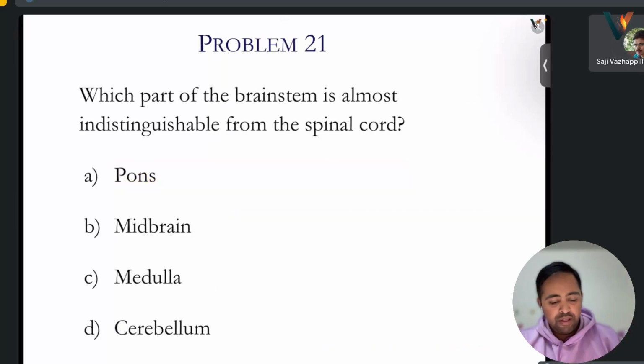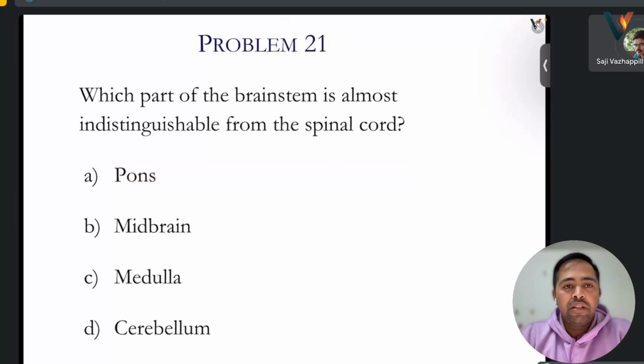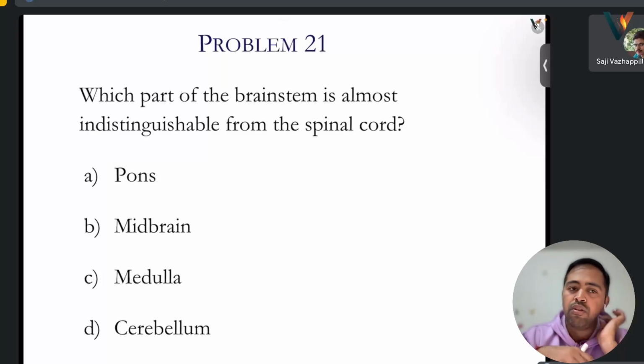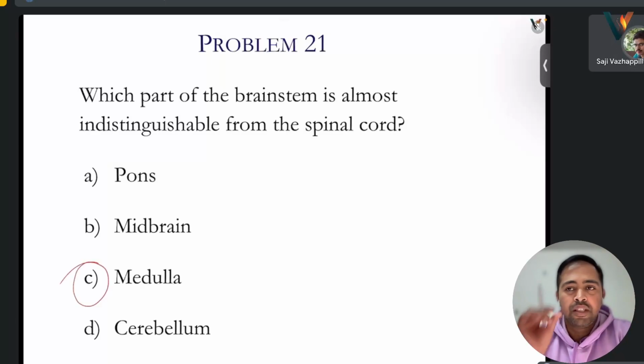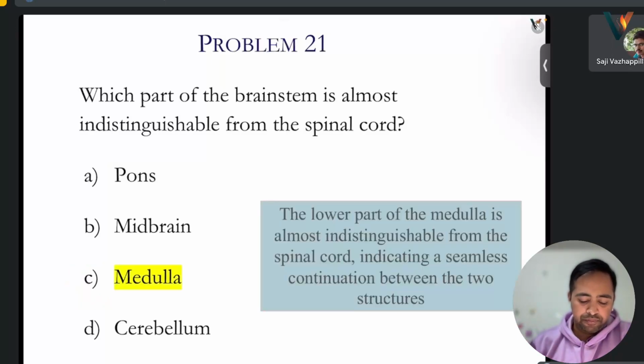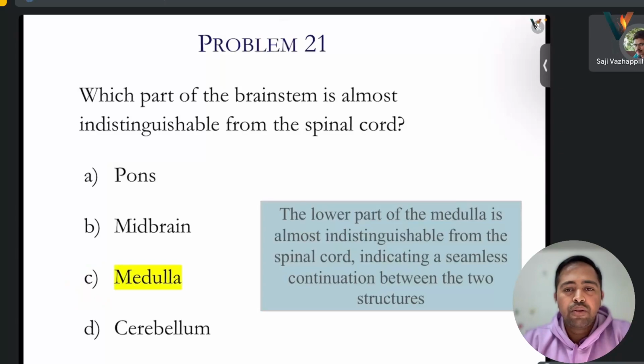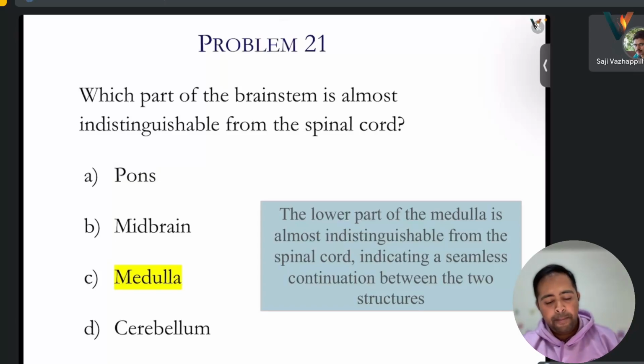Good. Which part of the brain stem is most indistinguishable from the spinal cord? That means it is almost fused with the spinal cord. Pons, midbrain, medulla oblongata. These three are there. Pons is like some hump kind of structure. So the lower part of the medulla is almost a part of the spinal cord. Yes, sir.